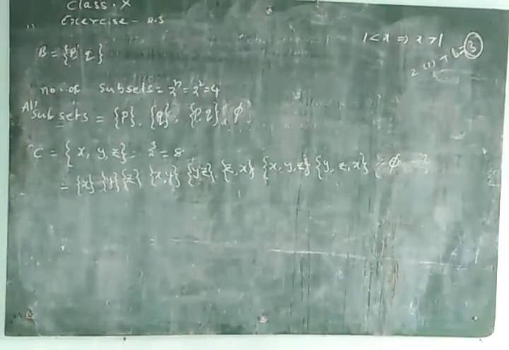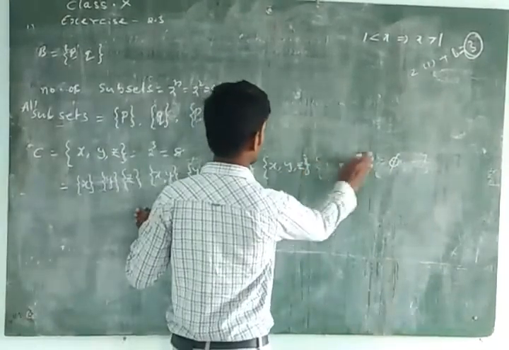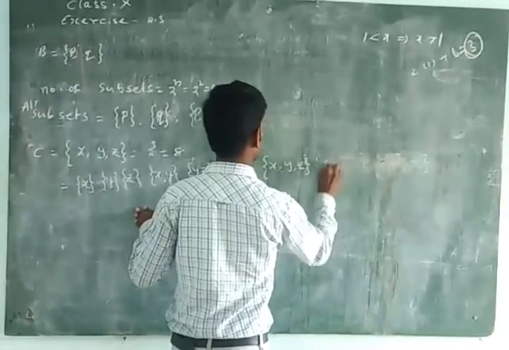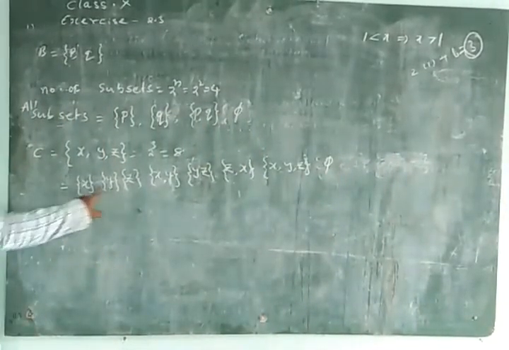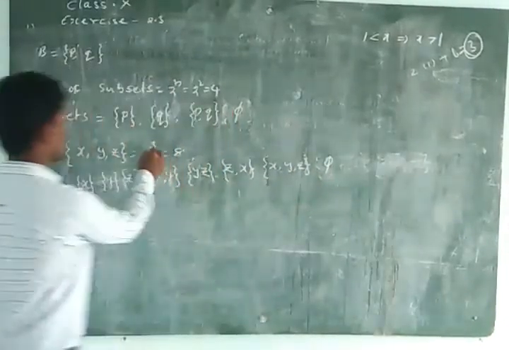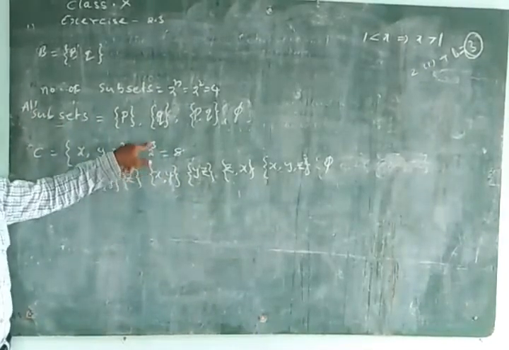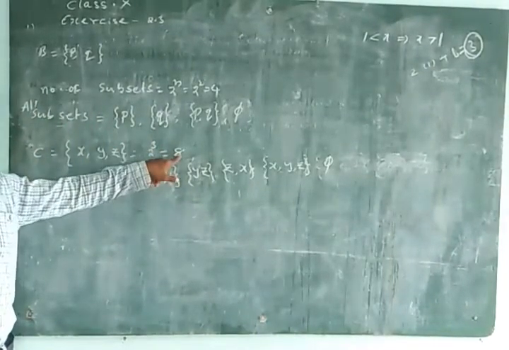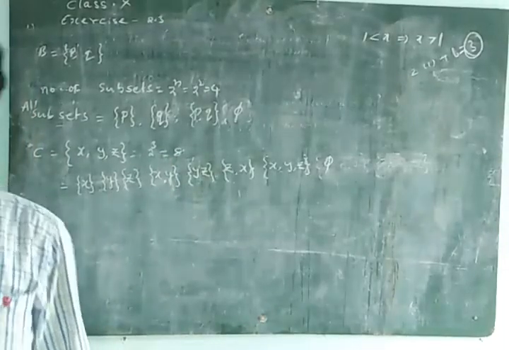There are 8 subsets: 1, 2, 3, 4, 5, 6, 7, 8. The number of elements is 3, so 2 power 3 is equal to 8. Next, 4 elements means 2 power 4, which is 16.